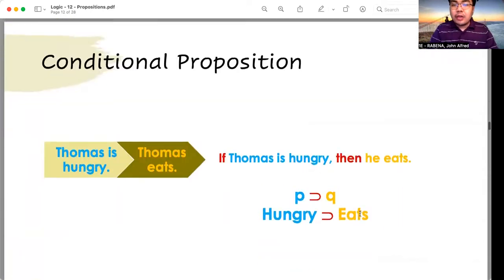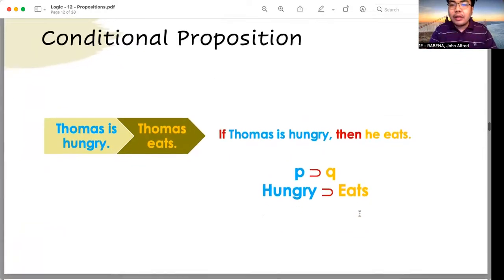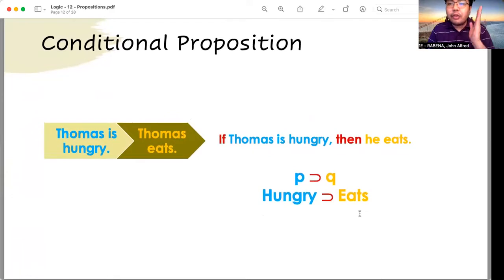So for example, in the sentence in our PowerPoint presentation: if Thomas is hungry, then he eats. The antecedent in that sentence is if Thomas is hungry, the if clause. The consequent in that particular proposition is then he eats.